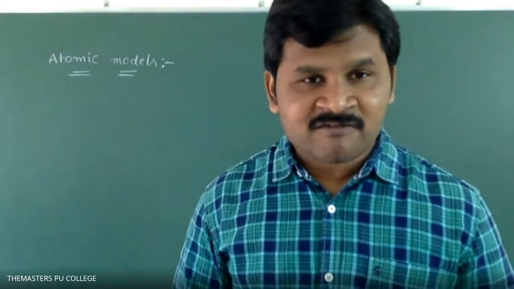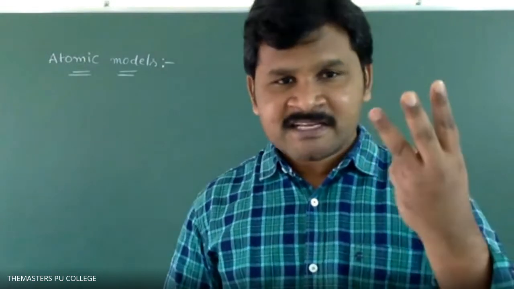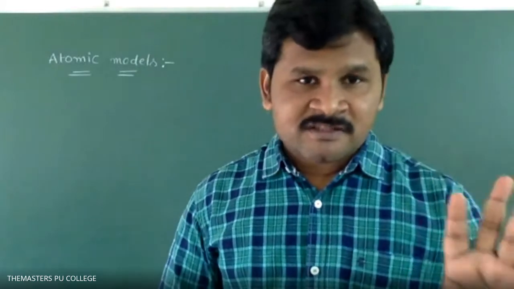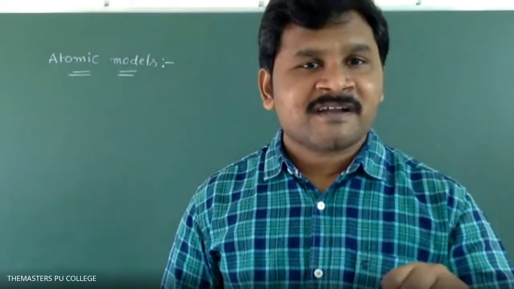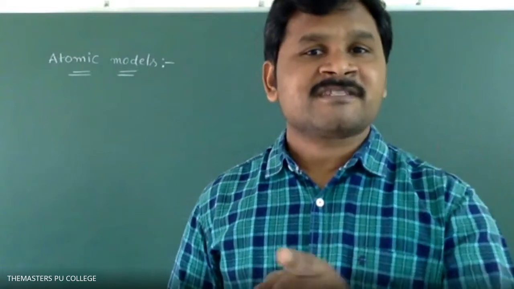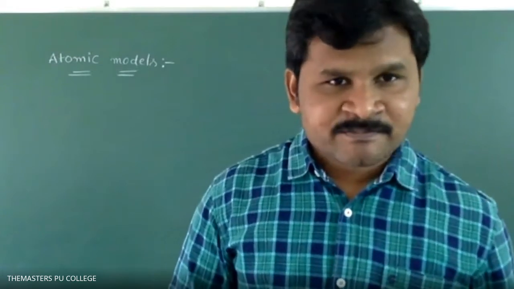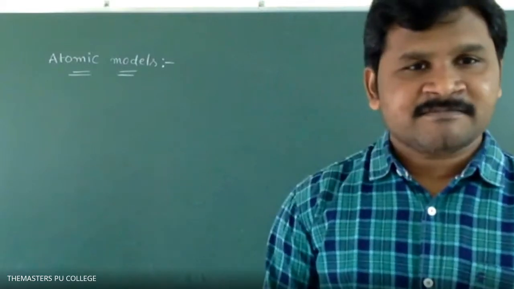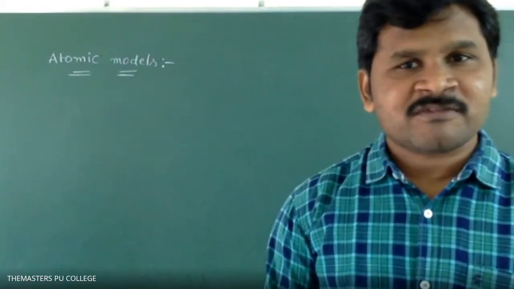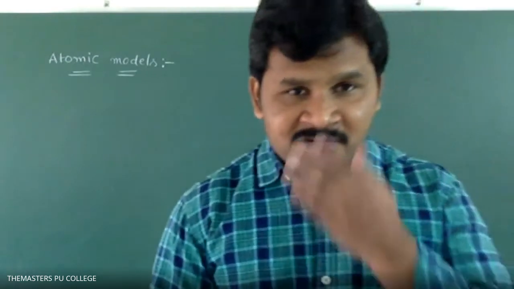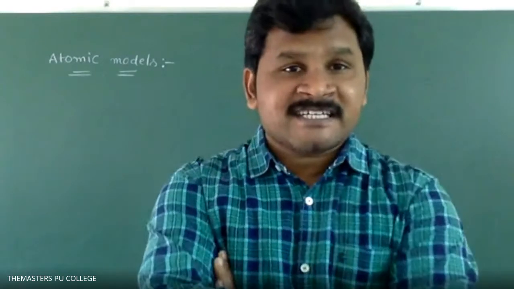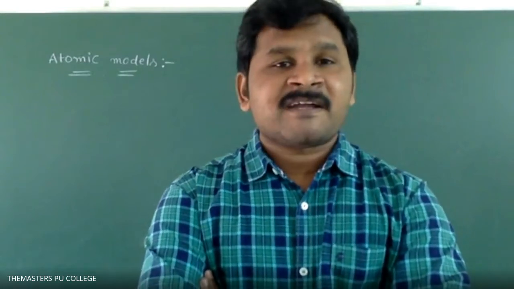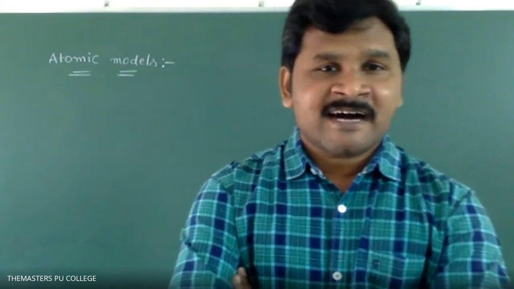Fundamental particles we have. How many fundamental particles do we have? Three fundamental particles: protons, electrons, neutrons. So the schematic representation of fundamental particles in the atom is called atomic model. Clear, students? If you know the meaning of this, the remaining topics you can understand easily. Are you clear about atomic model? What is atomic model? Schematic representation of fundamental particles in the atom is called atomic model.